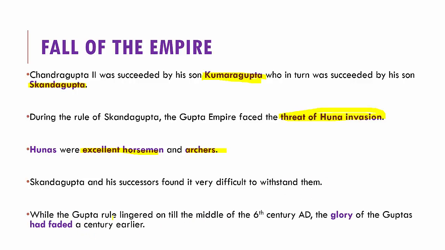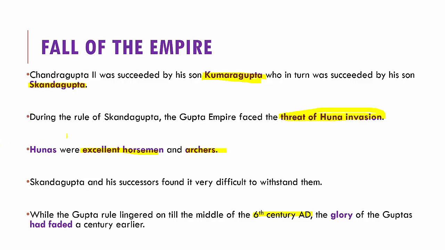Now, while the Gupta rule lingered on to the middle of the 6th century AD, the glory of the Guptas had long faded a century ago, which was around the 5th century itself. Their glory had faded, but they continued their rule somehow till the 6th century AD, after which there was a massive decline and the Gupta Empire came to an end.